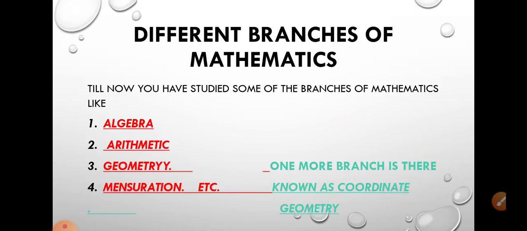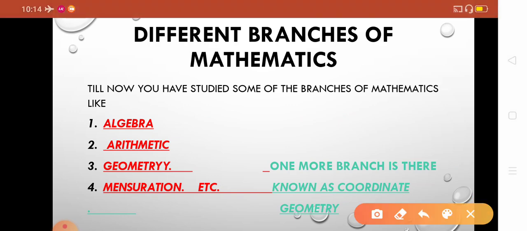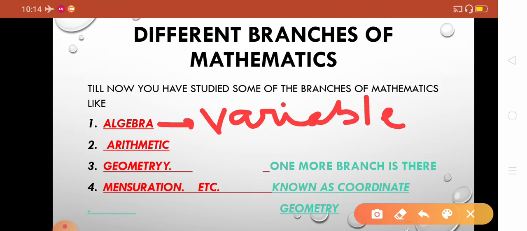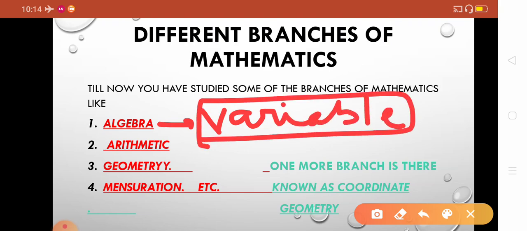You have studied different branches of mathematics. You have studied algebra. What is algebra? Algebra is the branch of mathematics in which we study variables, like x, y, z, a, b, c. We will study different kinds of variables and how to solve them. So algebra is purely based upon the study of variables.